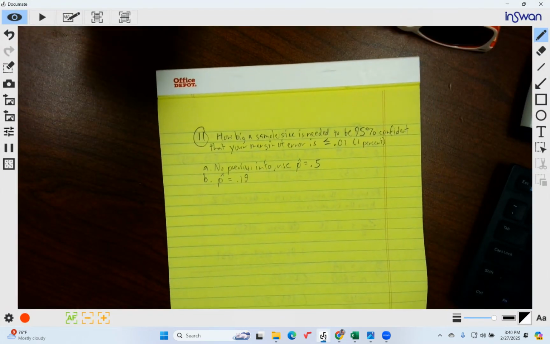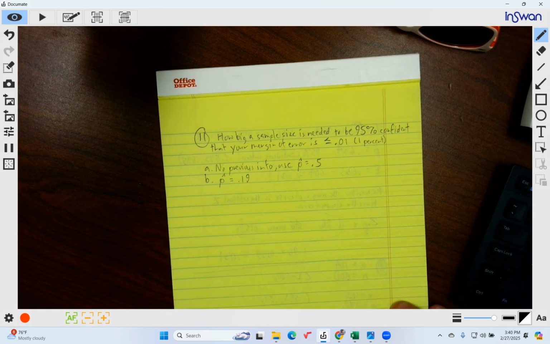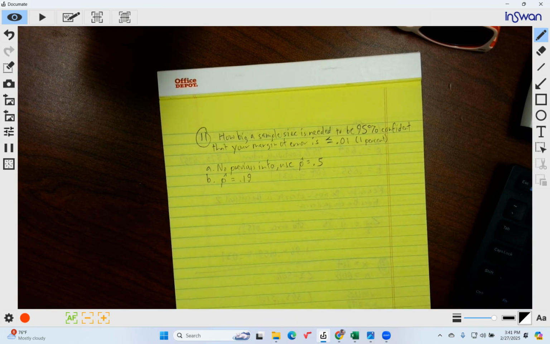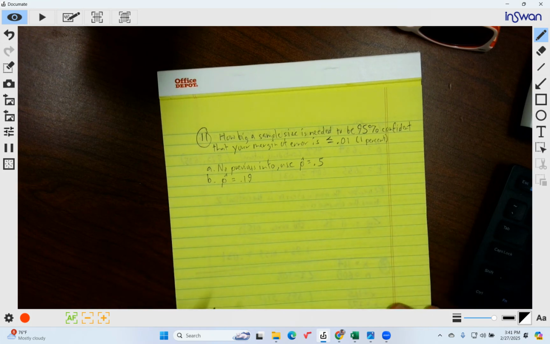All right, so how big a sample size is needed to be 95% confident that your margin of error is no more than 0.01, which is 1%, or less than or equal to 1%, right? So when we enter this into StatCrunch, we're going to need the width of the confidence interval.